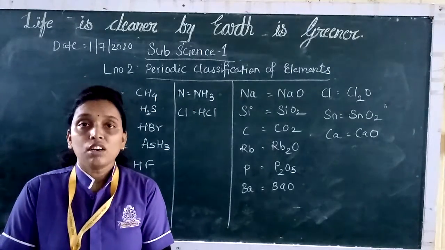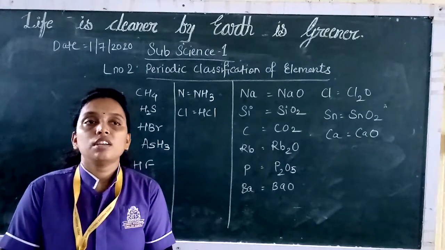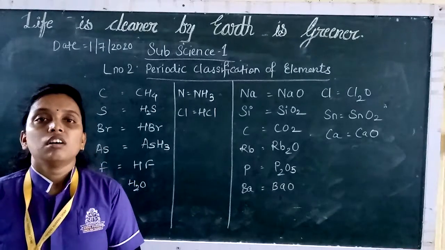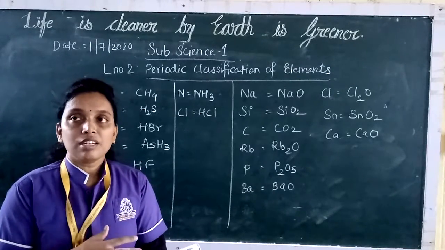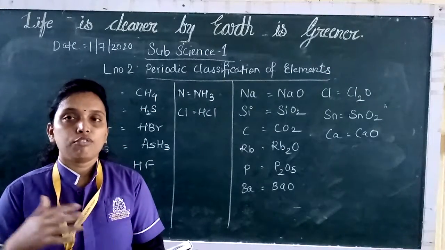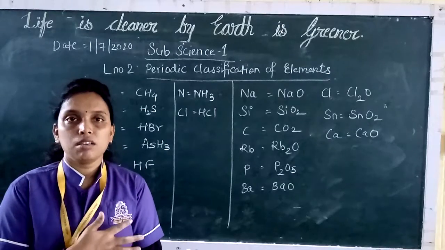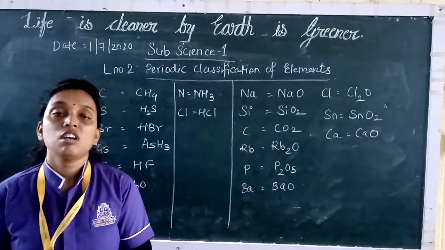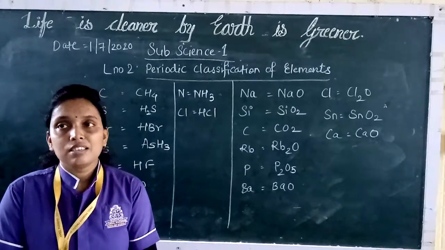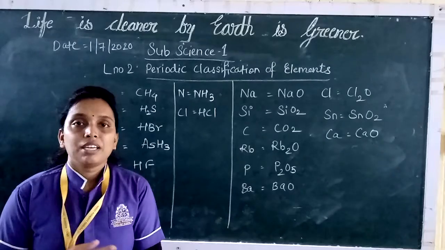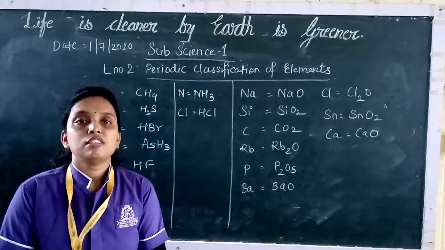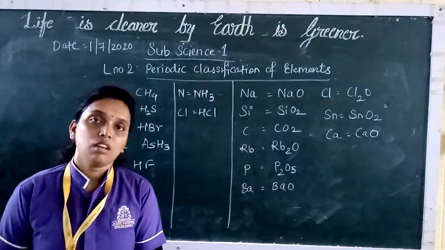However, the position of hydrogen was not confirmed even then, because hydrogen is reactive and has properties similar to halogens and also to alkali metals. So where to place it was a doubt for them. But now, when it is arranged according to the atomic numbers, being the lightest element with atomic number 1, the periodic table starts with hydrogen.